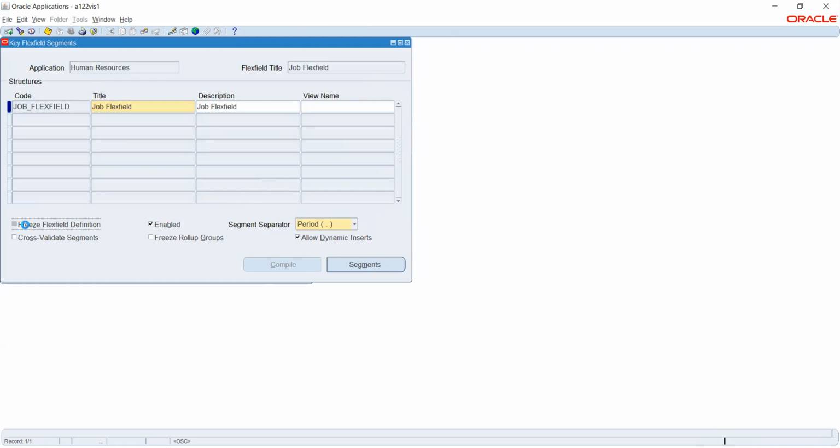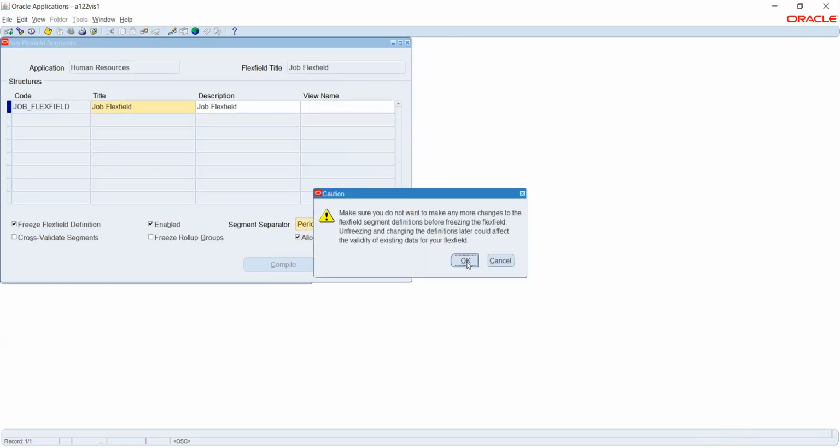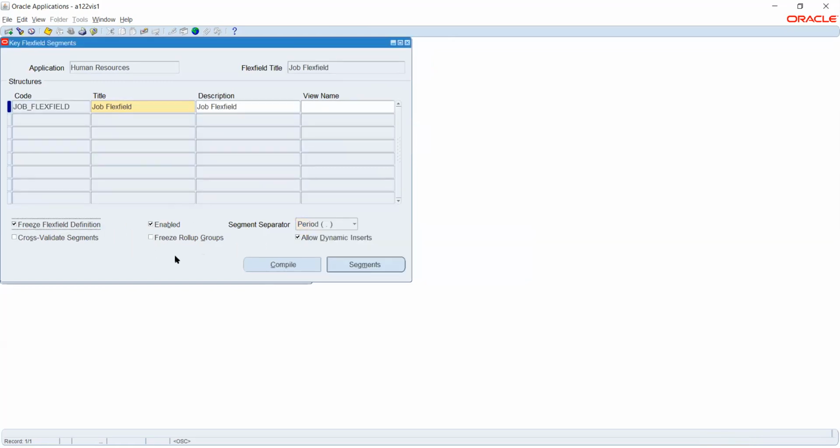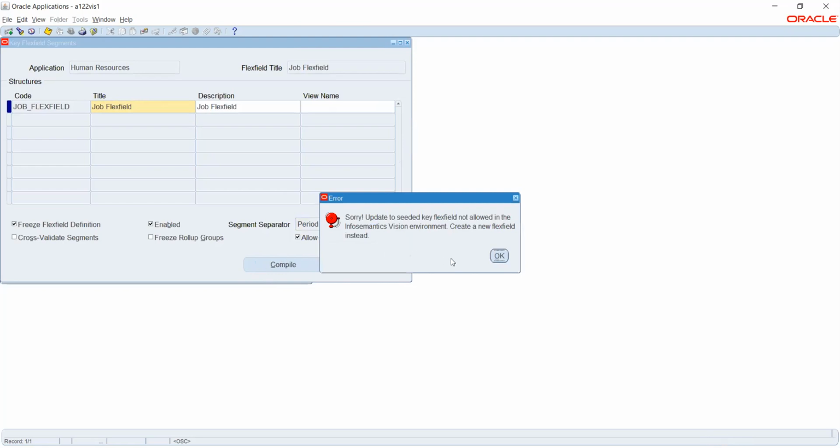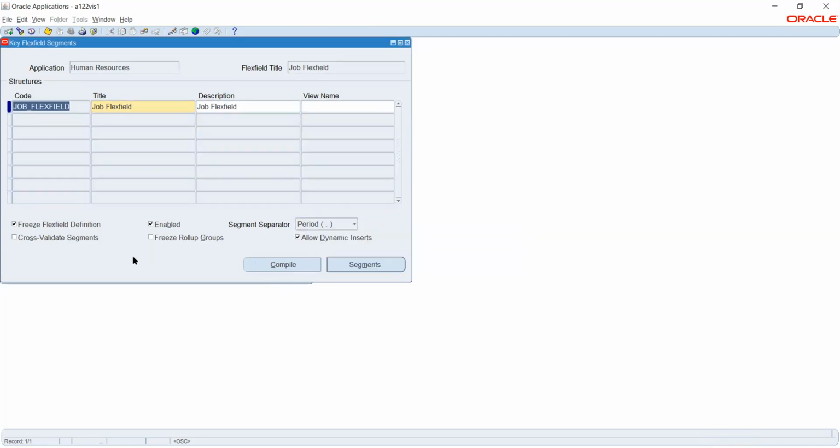Yeah, so I'm done with this. So let me freeze this particular flex field. Once it is frozen, we will have to click compile. Compile is nothing but it will check. Okay, there is a restriction to update it. Okay, fine. The reason we run compile is that it will check whether there is any issue.